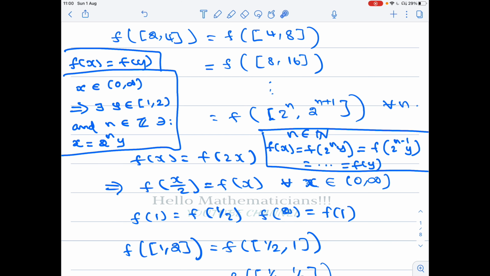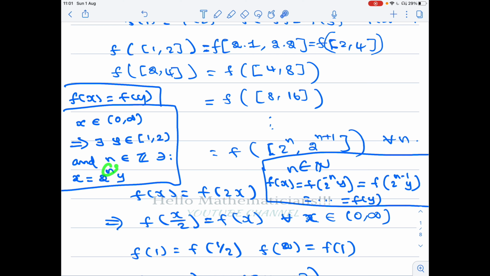Similarly, if n is negative, the power is a negative number. If I multiply this expression by 2, I will get minus n plus 1, next time minus n plus 2, and so on.